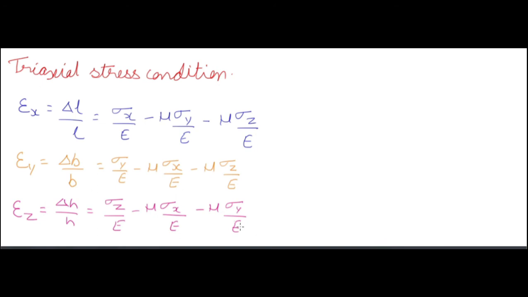So all these mu values, meaning the Poisson's ratio, are concerned with the lateral direction, and this is the linear direction. If you are doing epsilon x, we have sigma x by E. If you are doing epsilon y, you will have sigma y by E. And if you are doing epsilon z, you will have sigma z by E. And mu is concerned with the lateral direction. So the lateral directions for x are y and z, for y are x and z, and for z are x and y. So mu is concerned with the lateral direction.